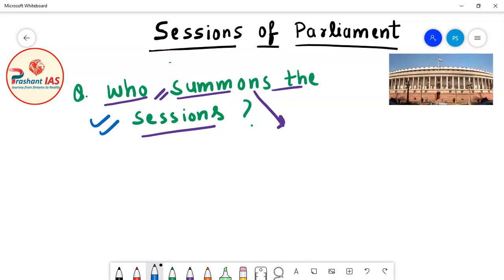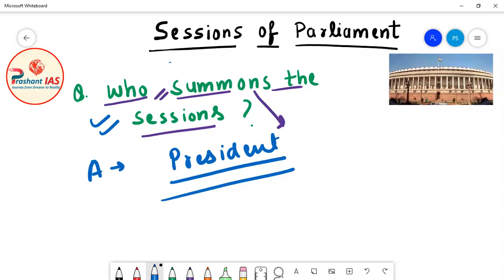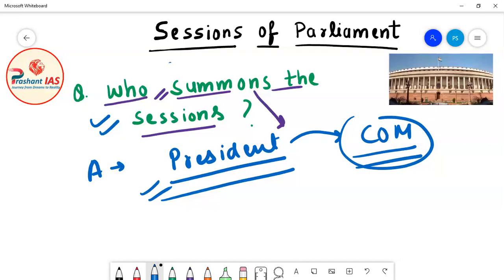The answer is that the President of India summons the sessions of parliament. But the President summons the session of parliament on the recommendation of the Union Council of Ministers.